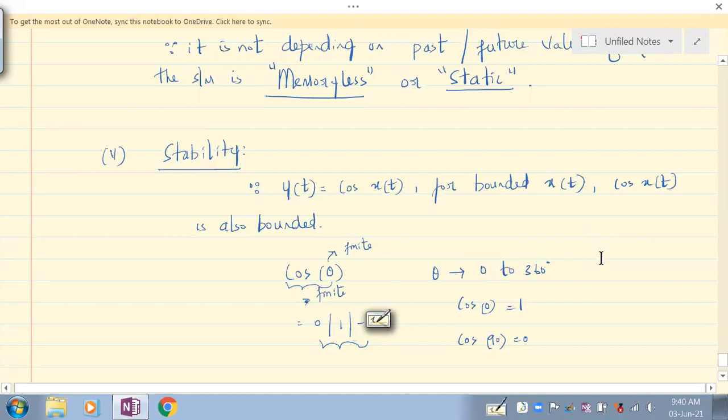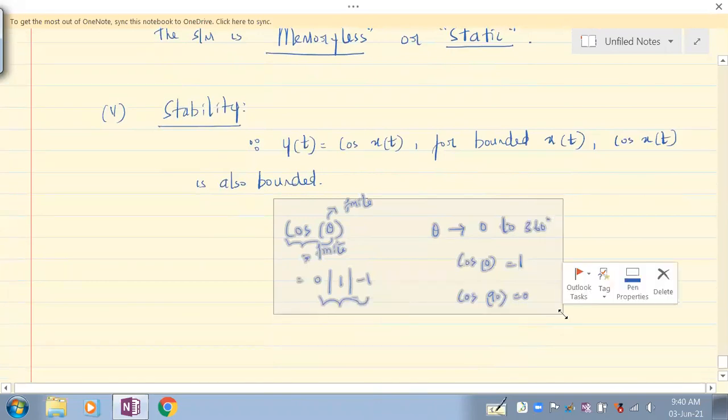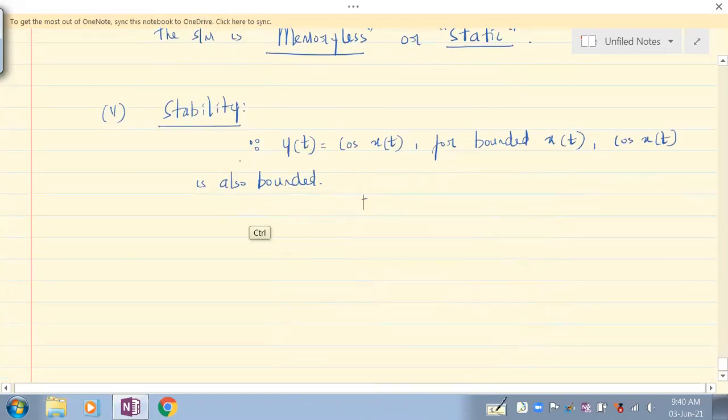It cannot have 500, cos 500, no. It's angle, right? So 0 to 360 degree is what it will take. So if x of t is bounded, cos x of t is also bounded. Okay? So the system is what? Therefore, the system is BIBO stable, we should say. What is BIBO there? Bounded input, bounded output.